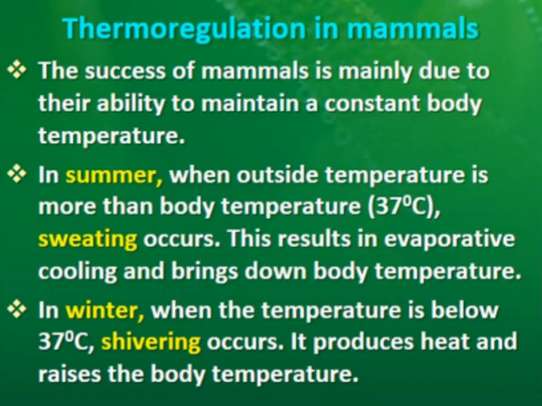We are also mammals, so all mammals can sweat and maintain their body temperature in summers. And in winters, what is done? When the temperature is below 37 degrees Celsius, our constant internal body temperature, shivering occurs, and due to shivering heat is produced and the body temperature rises.